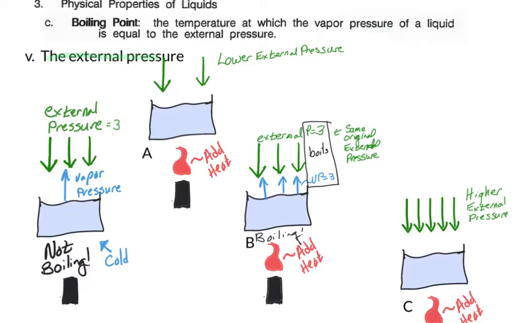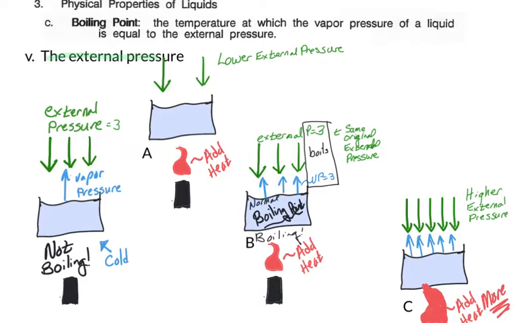Of course, you can see the vapor pressure for B should be the same as we originally checked for it. So that amount of heat will be fine. It gets to three arrows up, and we see that the vapor pressure is equal to the external pressure. It is harder to get C to that temperature. So letter C, because it has more arrows pointing down, means that it has to have more arrows pointing up. The vapor pressure has to be higher, so we have to add additional heat. That means that the boiling point will be at a higher temperature.